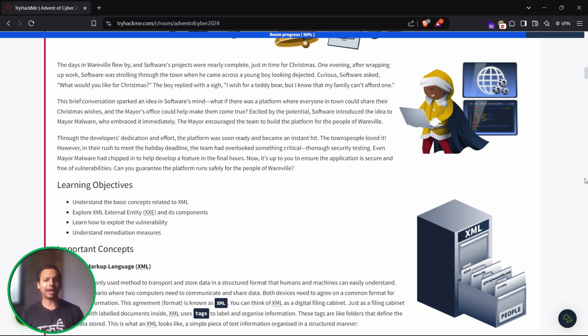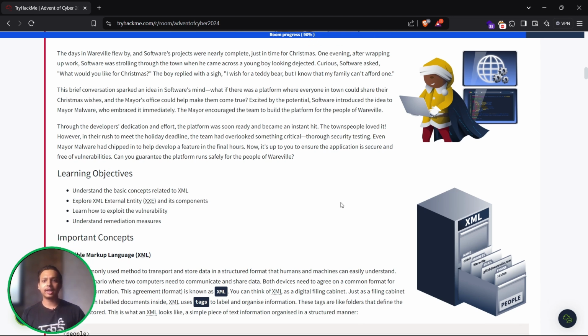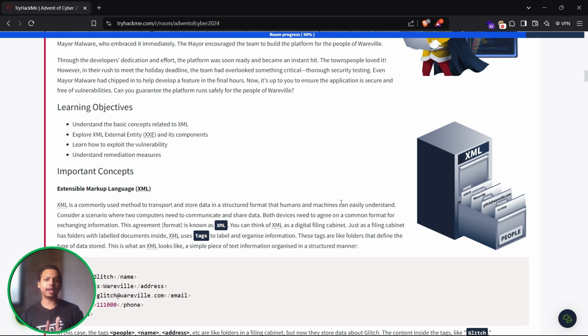This brief conversation sparked an idea in software's mind. What if there was a platform where everyone in the town could share their Christmas wishes and the mayor's office could help them come true? Excited by the potential, software introduced the idea to Mayor Malware, who embraced it immediately. So the mayor encouraged the team to build the platform for the people of Wareville. Through the developers' dedication and efforts, the platform was soon ready and made an instant hit.